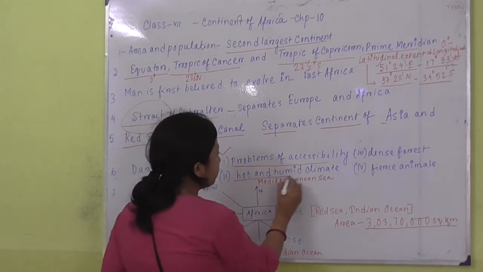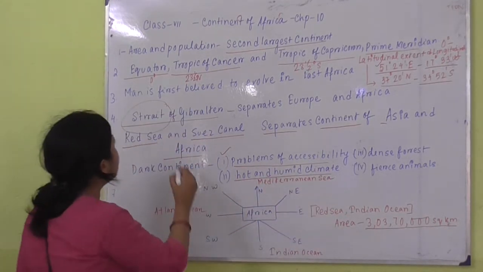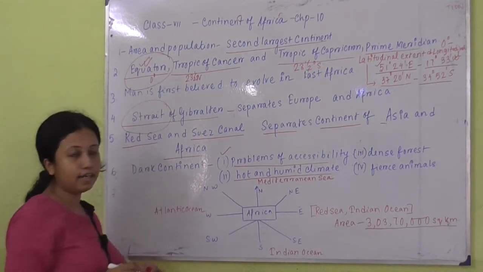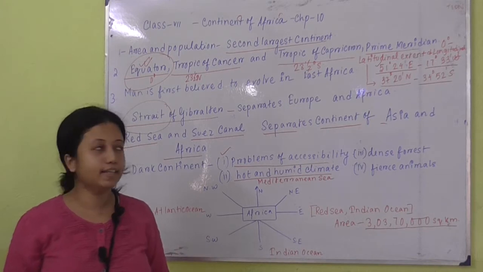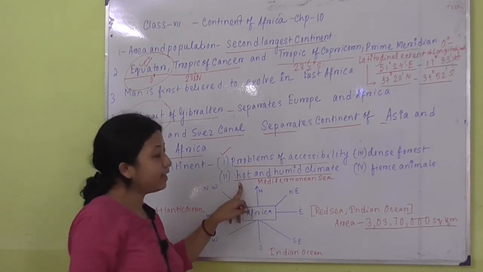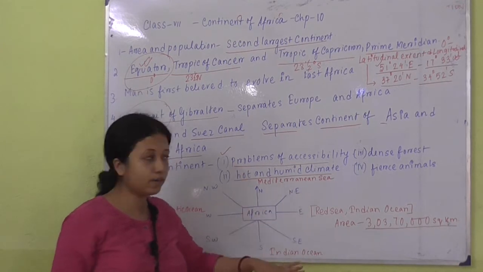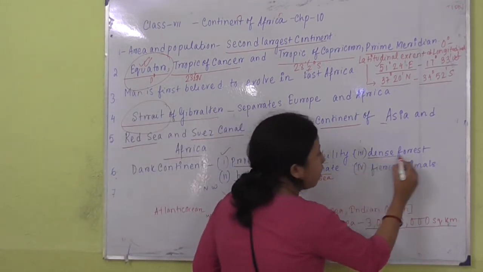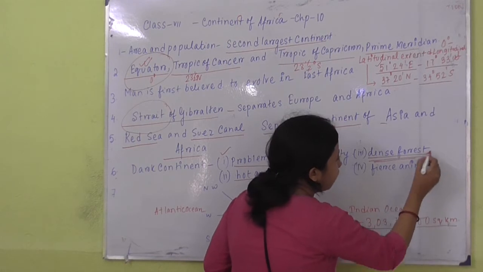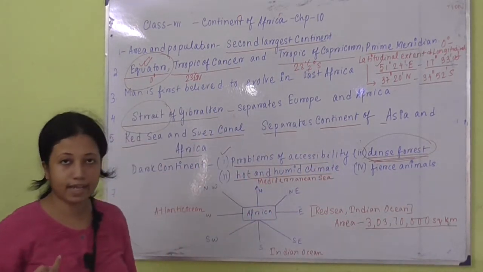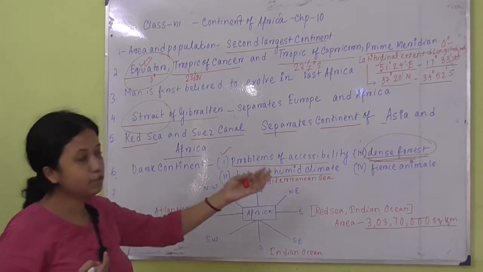The climate is very hot and humid because the equator passes through it, and we know that the sun is directly overhead at the equator, so we have more heat, more evaporation and more rainfall. Dense forest is another important factor why Africa is not penetrable.